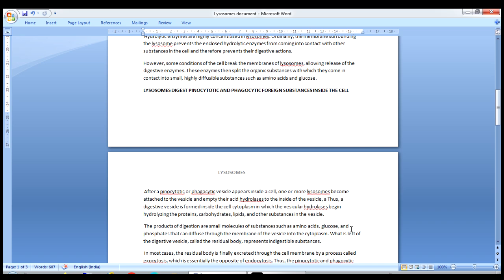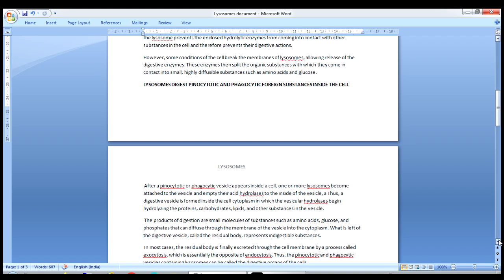Once a digestive vesicle is formed in the cytoplasm, the hydrolases begin hydrolyzing the proteins present in the pinocytic or phagocytic vesicles, and the products start releasing into the cytoplasm. This is how food is digested in the cell and released into the cytoplasm to be taken up by the different cell organelles.